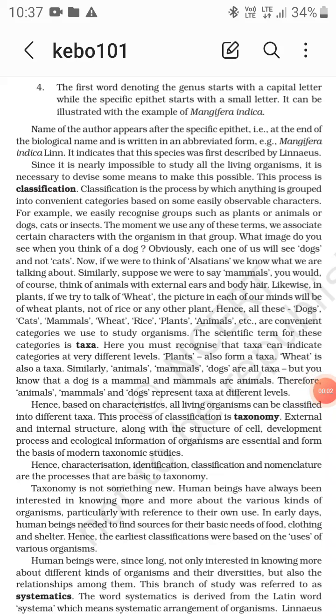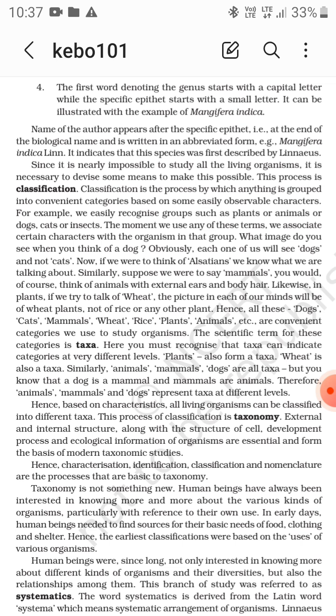So, dogs, cats, mammals, wheat, rice, plants, and animals are convenient categories we use to study organisms. The scientific term for these categories is taxa. Now, plants form a taxon. Wheat is also a taxon. Similarly, animals, mammals, and dogs are all taxa.